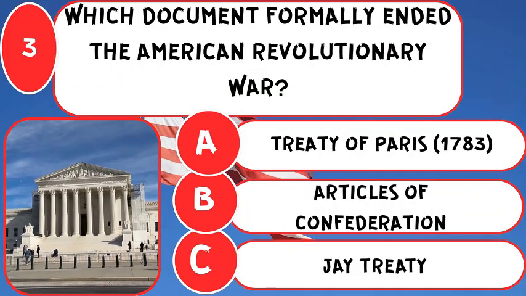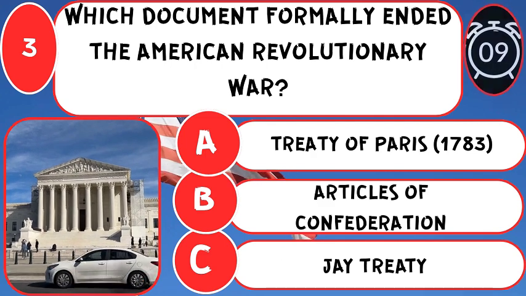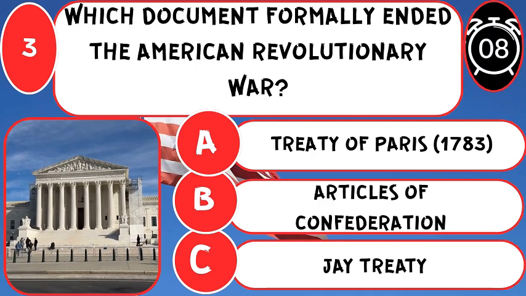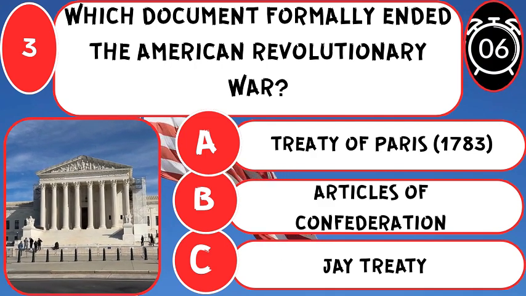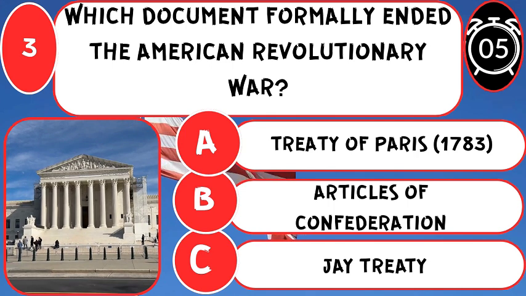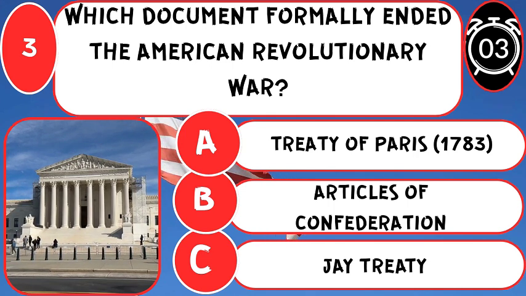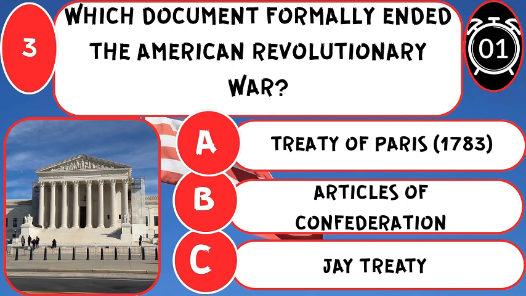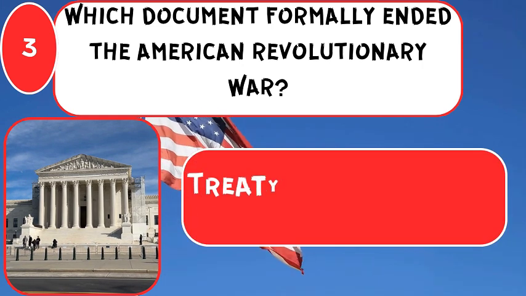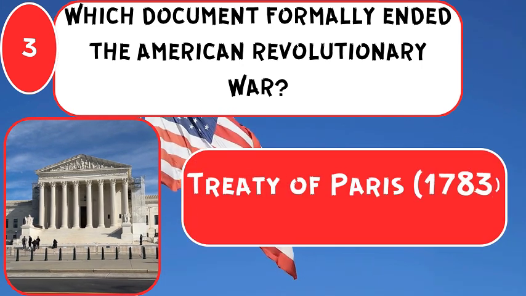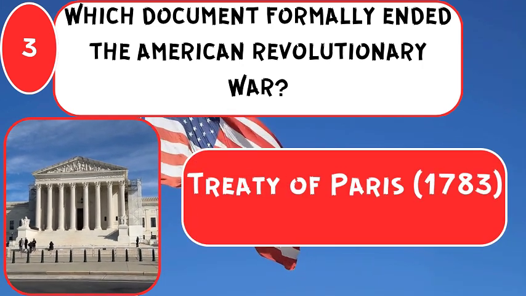Which document formally ended the American Revolutionary War? The correct answer is Treaty of Paris, 1783, officially recognizing U.S. independence and ending the conflict.